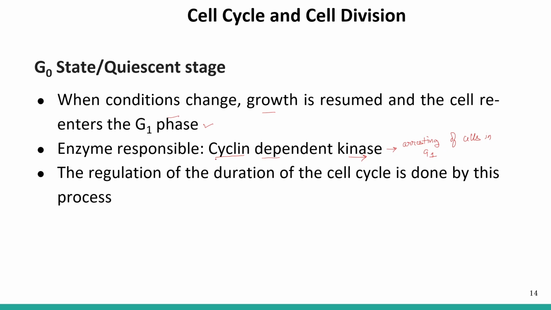No need to go into detail about the mechanism. You just have to remember that the enzyme responsible for arresting the cell in G1 phase is cyclin-dependent kinase. And what is the significance of this G0 state or quiescent state? The significance is that it helps in the regulation of the duration of the cell cycle. So the cell cycle is regulated with the help of this quiescent stage.